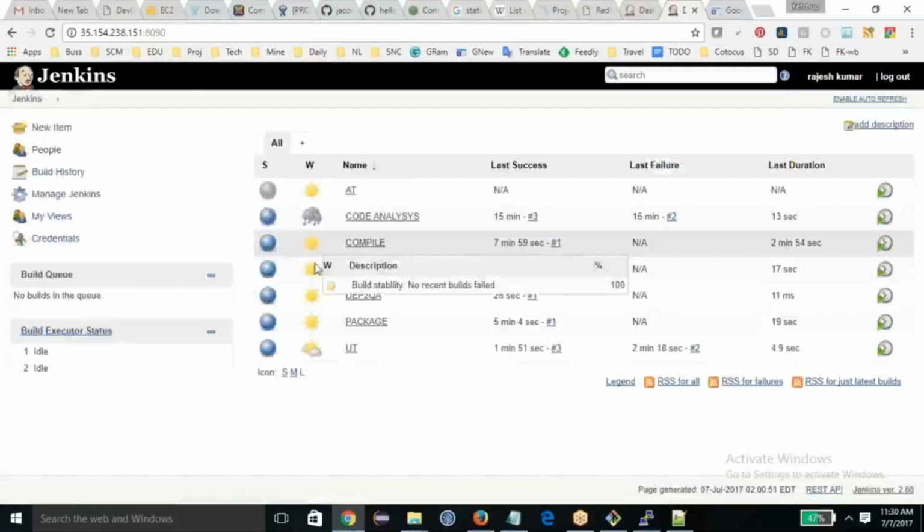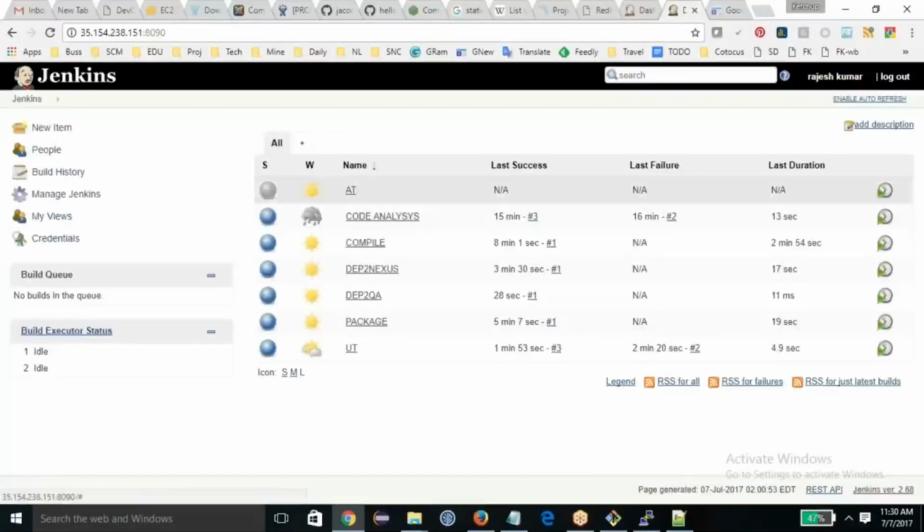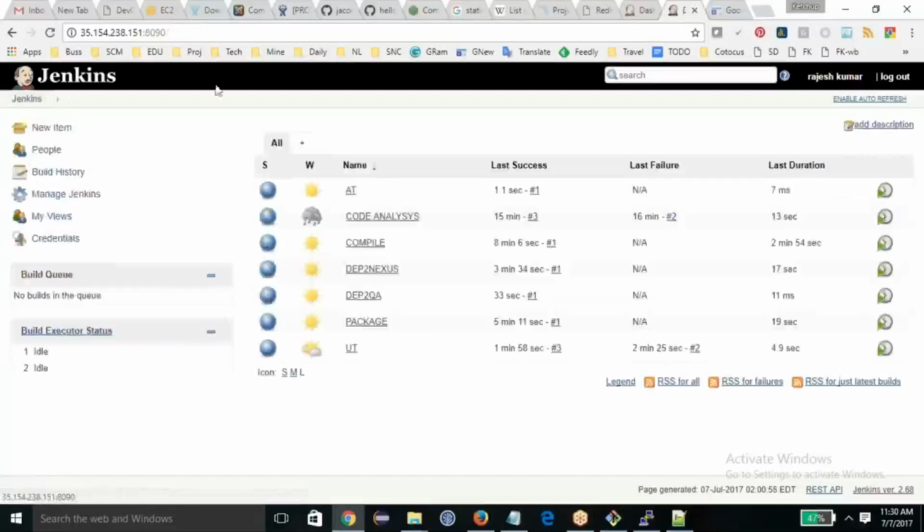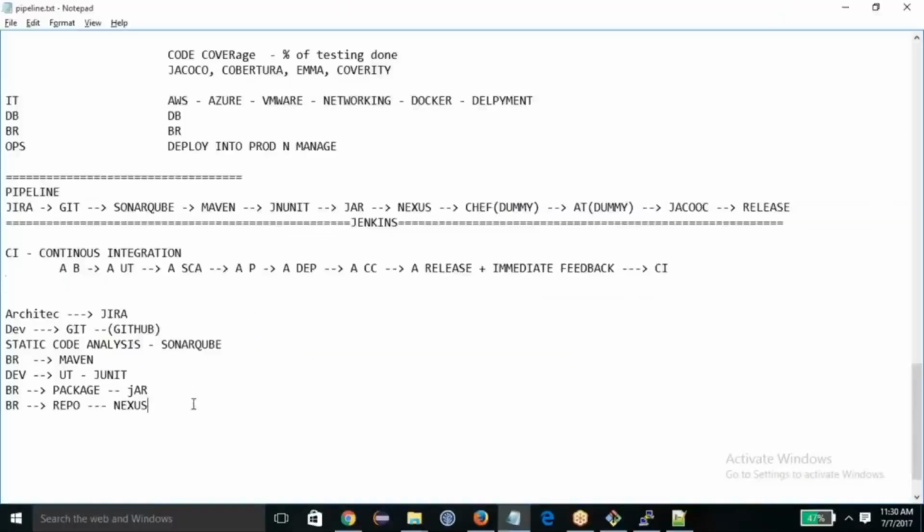And the last thing I need is one test coverage, because we discussed test coverage. So we did the Jira, we did the Git, we did the SonarQube, we did the Maven, we did the JUnit, we got the packages, we deployed the package to the Nexus, we got the Chef dummy, the acceptance test dummy, now Jacoco.